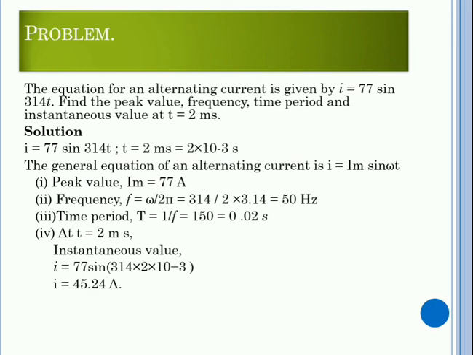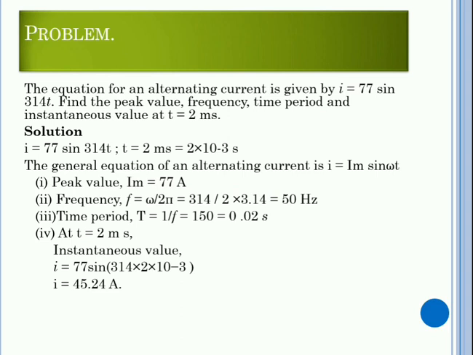For frequency we have another formula, omega by 2 pi. Omega is the angular frequency, which is given by 314 by 2 pi, which is 50 hertz. I have to say one thing. In India, we standardly follow 50 hertz frequency, but countries like the USA follow 60 hertz. So it is advisable to use an adapter or some kind of equipment before using Indian products in any other country. The same applies to any other country's products in India.